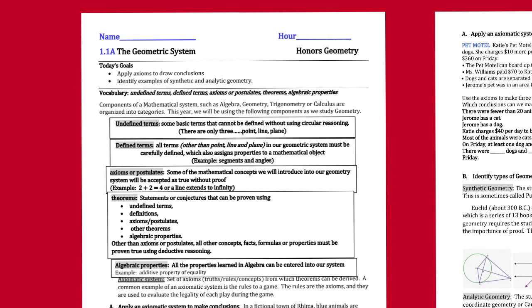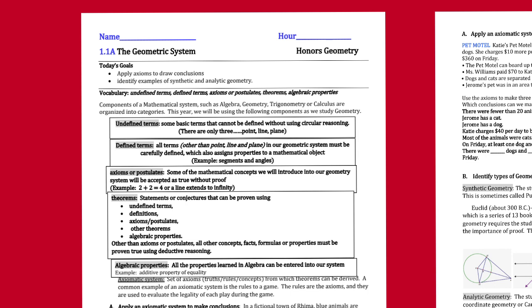Hello. So today, as we start our journey into geometry, we are going to start with a little bit of vocabulary. Normally, when you are speaking about a new topic, you need to know what certain things mean. And so the three basic building blocks of geometry are a point, which is a location that doesn't have a size, a line, which is a collection of infinitely many points that extend forever in two different directions, but they don't have a height or a width or anything like that. They just are a collection of points that extend forever in two different directions.